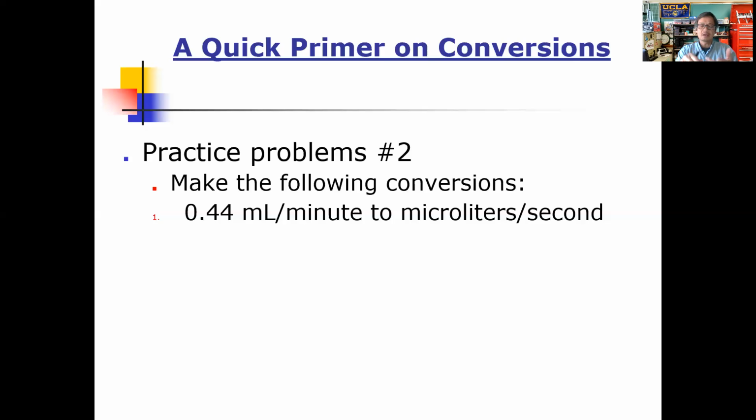So what does the process entail? It entails you asking yourself three questions and answering them. The first question is, what is the quantity you start out with? That is, what is the measurement that's given to you in the problem? The second question is, what do you need to convert that into? What is the quantity that you want to achieve at the end of the conversion? And finally, what are the conversion factors that you need in order to get that done? I would suggest early on that you list everything, make sure you have it right in front of you, and then work that in.